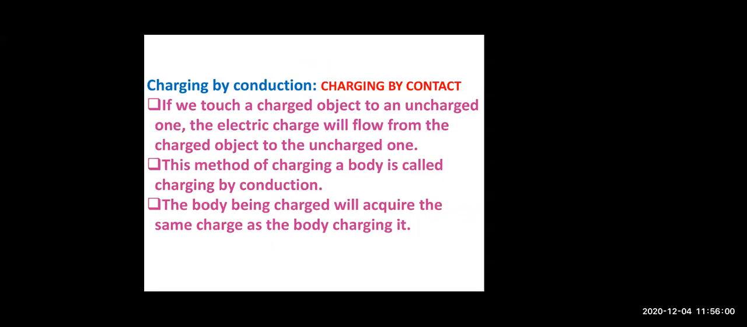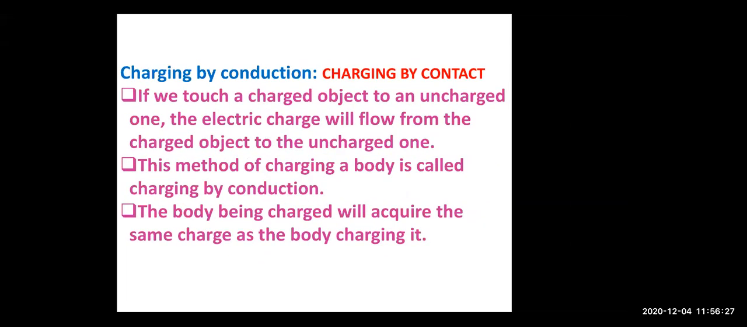Right, children? So this is the theory for this. That is, if we touch a charged object to an uncharged one, the charge will flow. You saw the electrons flowed from charged to uncharged? Yes. This method of charging is called charging by conduction. In the end, we saw that both the objects had the same charge. So this is charging by conduction, which is also known as charging by contact.